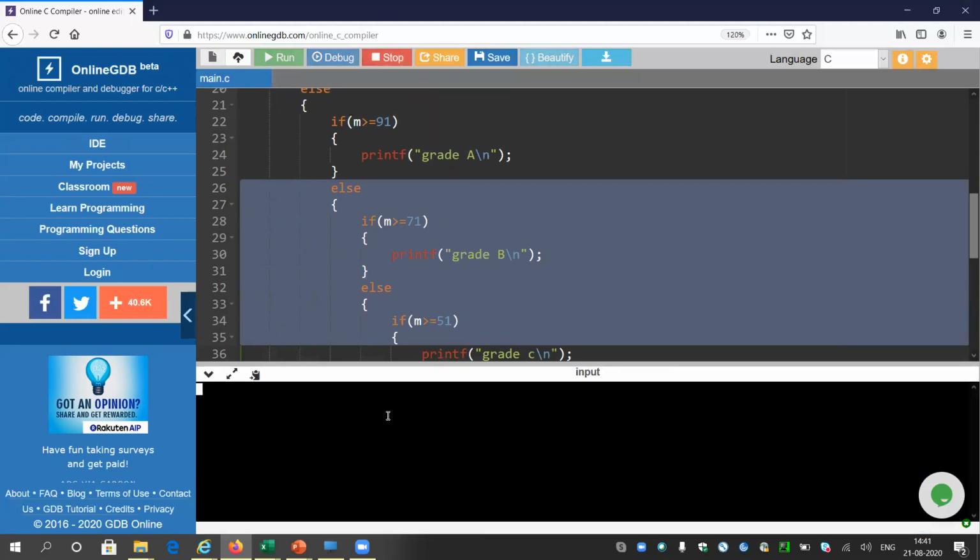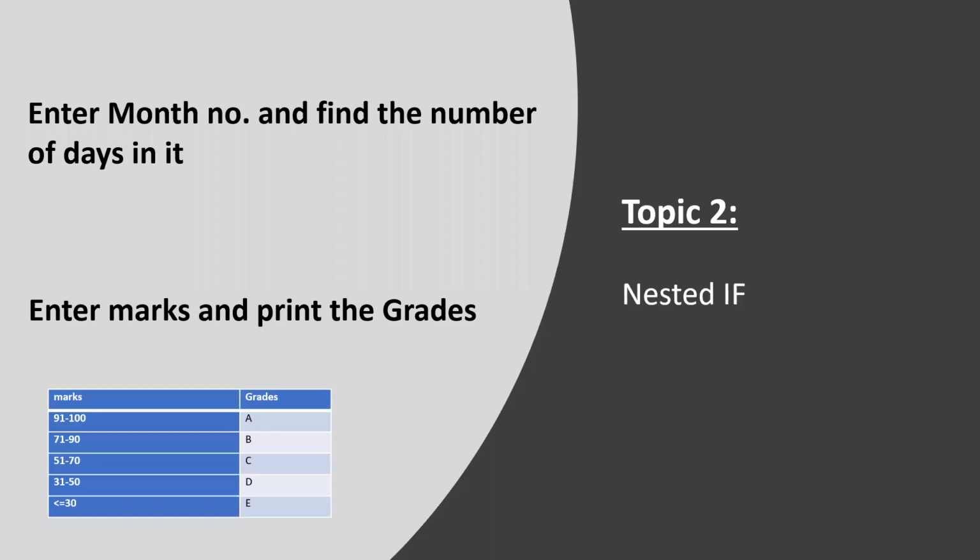So let me run for some extreme situations, like if anyone gets 20. Okay, so you can try it in your compiler.